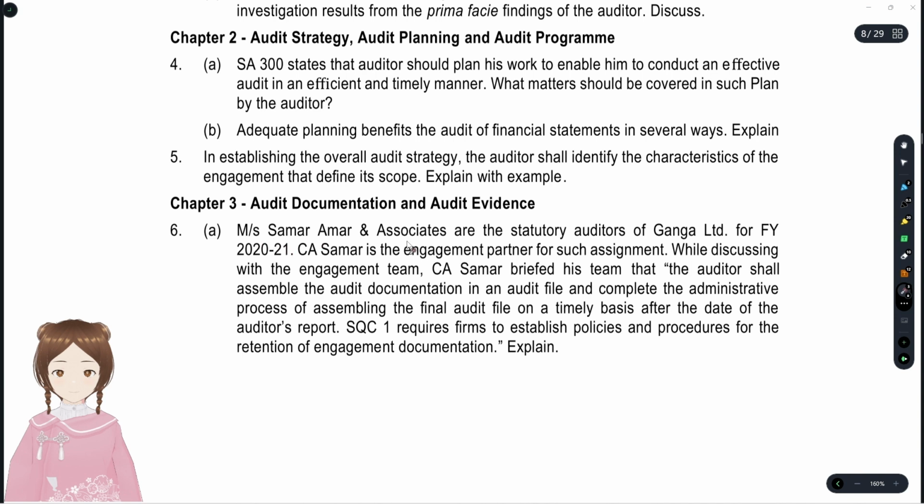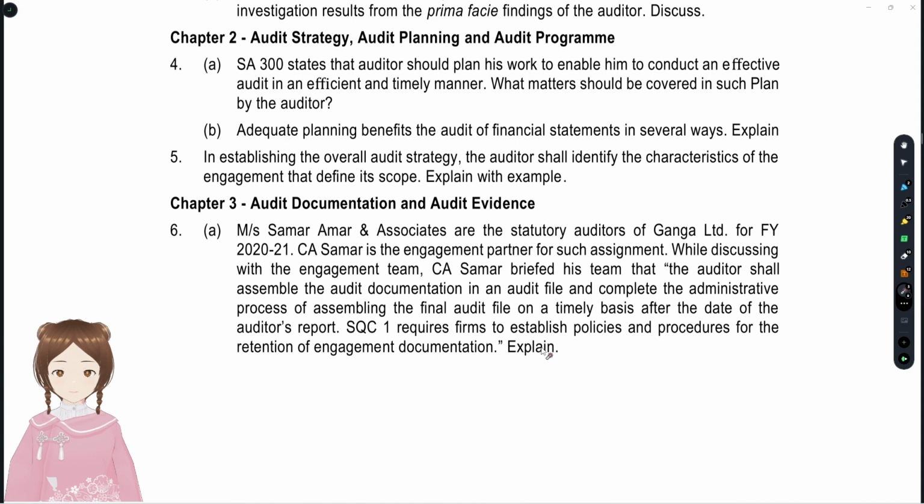6A. Messrs. Summer and Dummer Associates are statutory auditors of Ganga Limited for the financial year 2020-21. CA Summer is the engagement partner of the assignment. While discussing with the engagement team, CA Summer briefed his team that the auditor shall assemble audit documentation in an audit file and complete the administrative process of assembling the final audit file on a timely basis after the date of the audit report. SQC 1 requires the firm to establish policies and procedures for the retention of engagement documentation. Explain. They're talking about audit documentation with regard to SQC 1.